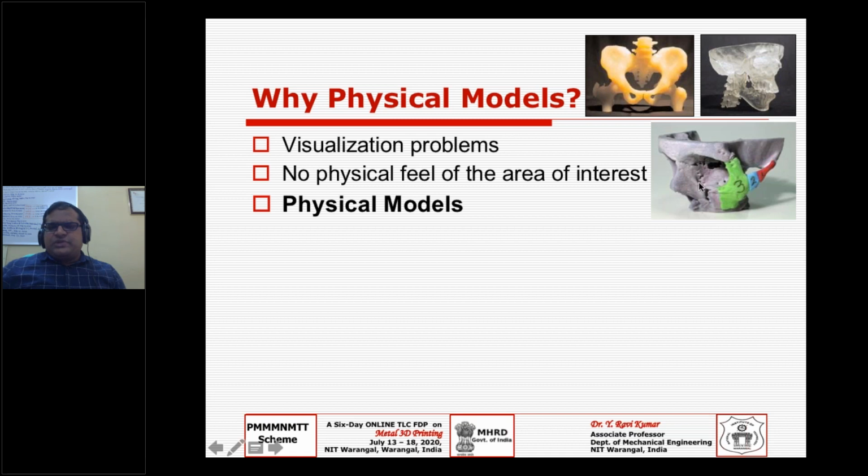I will try to explain that advantage using a simple example, where a patient requires some kind of reconstruction, due to some accident or some tumor or some cancer, for example.